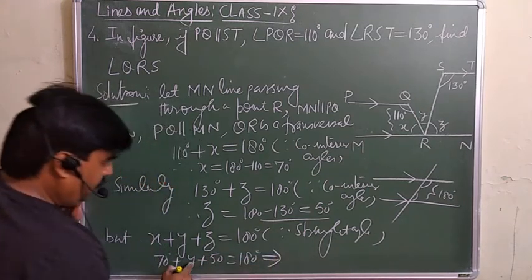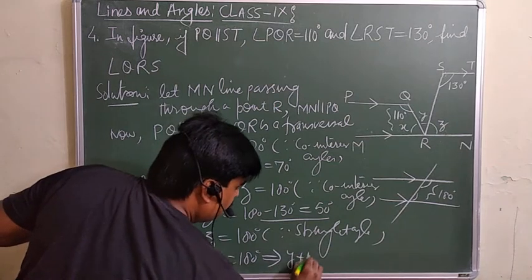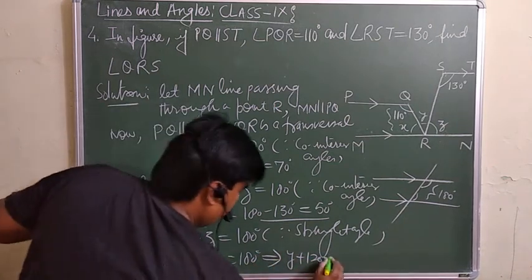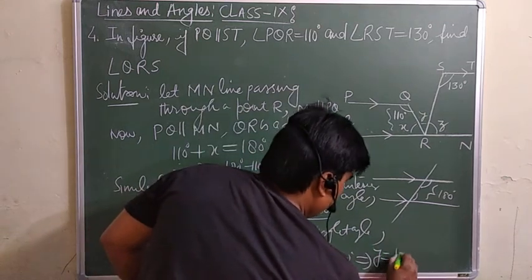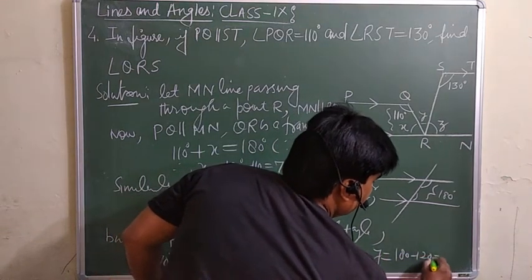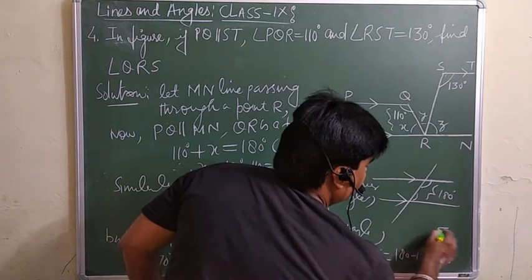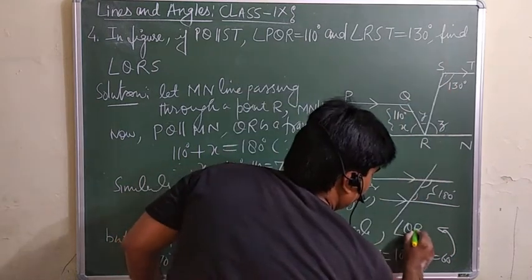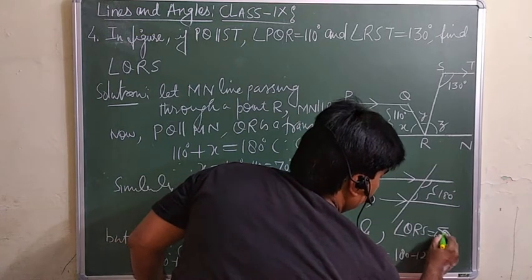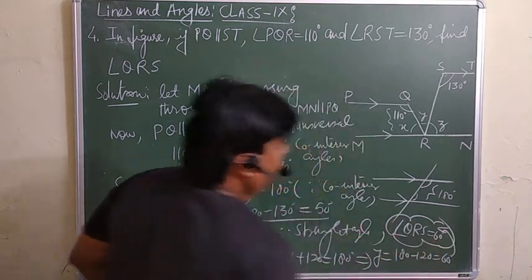So here you can say Y plus 70 plus 50, 120, is equal to 180. So here Y will be equal to what? 180 minus 120, that is 60. So this 60 is nothing else but angle QRS. QRS is equal to 60 degrees, which you wanted to find out. Have a look.